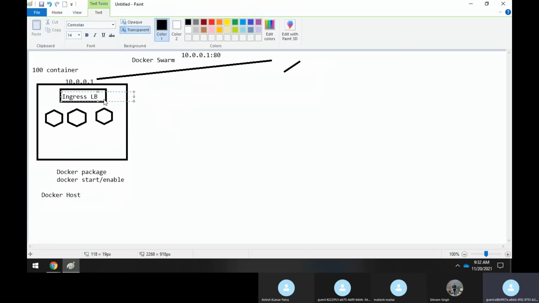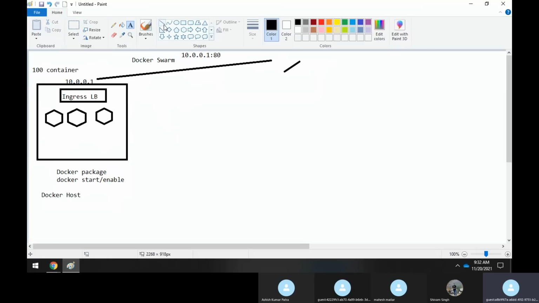The traffic, where you are hitting this IP address with port number 80, comes as a packet through the network and goes to the Ingress load balancer. From the Ingress load balancer, the request gets shared, or goes, to the container. This is how it normally happens.